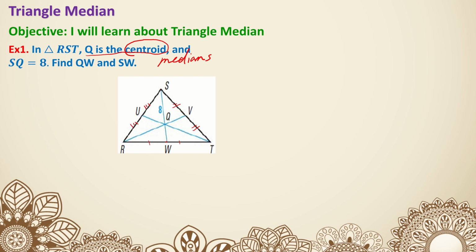Let's just focus on the median. SQ is 8, and it's asking for QW. So again, the relationship is that SQ is 2/3 of the whole thing, and the longer portion to the shorter portion is just 2/1, which means QW is going to be half of SQ, which is 4. As for SW, now that we know SQ is 8 and QW is 4, we can just add them together. So 8 plus 4, that is 12. Moving on.